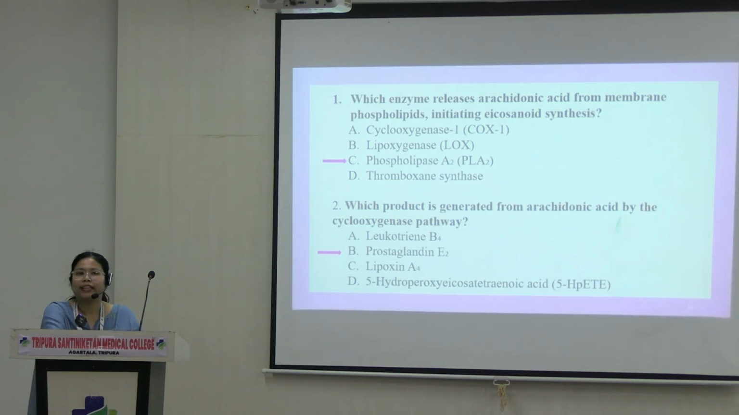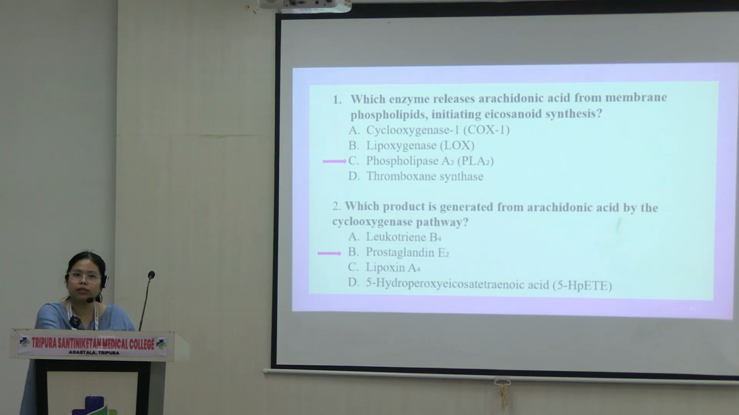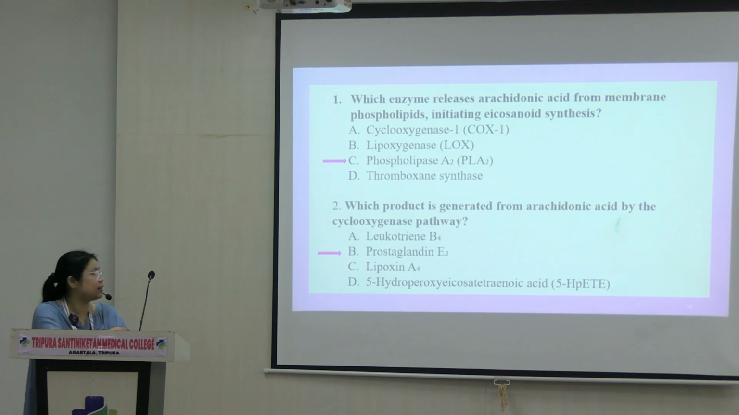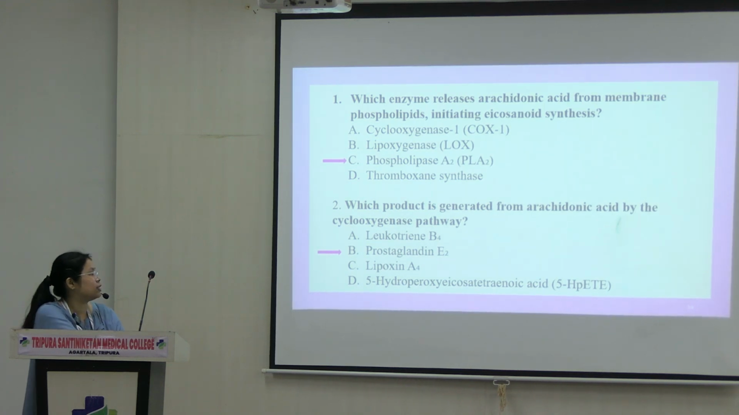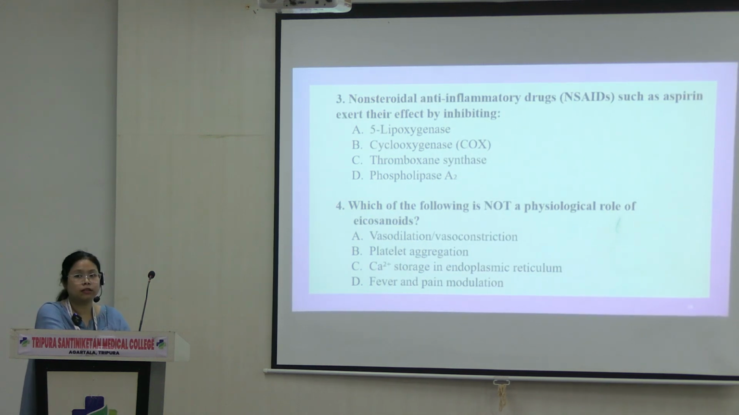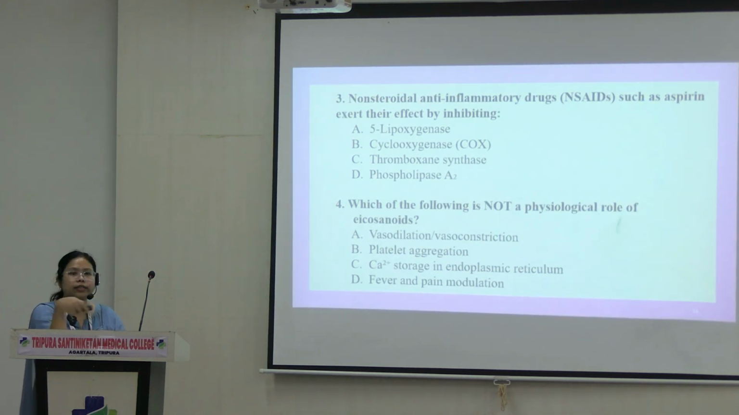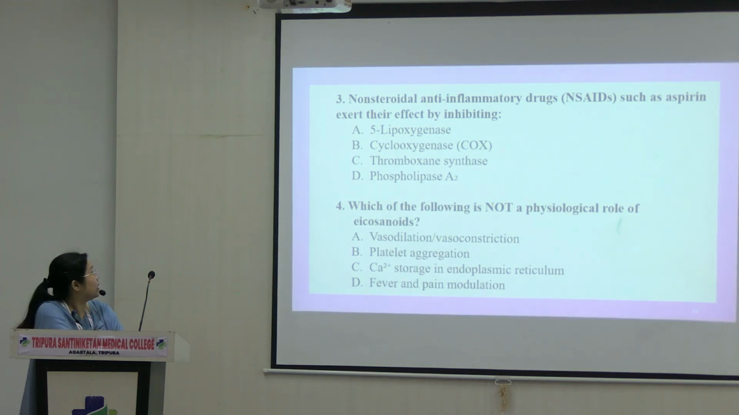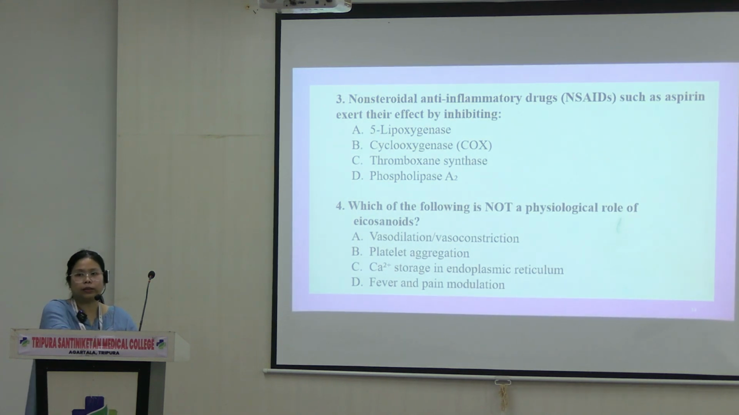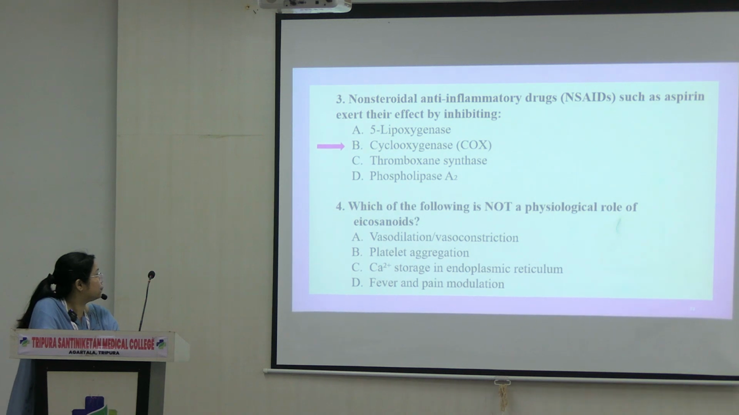From the LOX pathway, L, right? L for lipoxins and leukotrienes. Remember that much. Whatever else is formed comes from the COX pathway. So all of these, leukotrienes and lipoxins, are formed by the LOX pathway. Stop talking, please. Class is still on. So the next one. NSAIDs, non-steroidal anti-inflammatory drugs such as aspirin, exert their effect by inhibiting which enzyme? COX. Okay. Thank you. Very good.